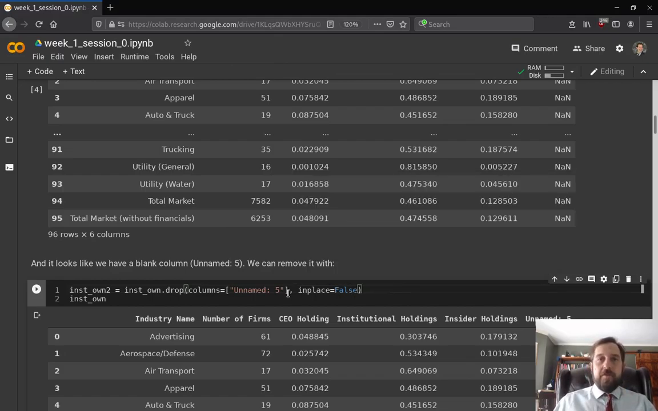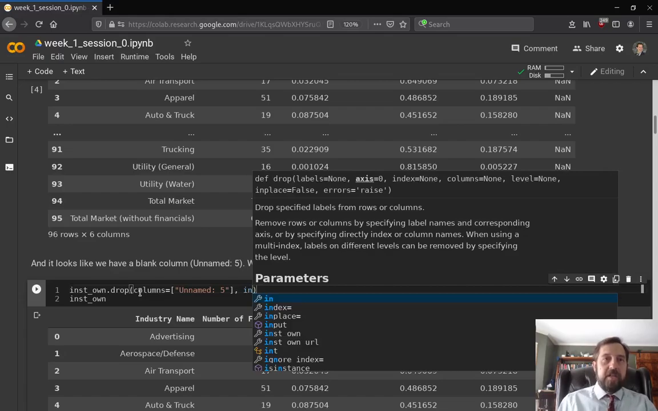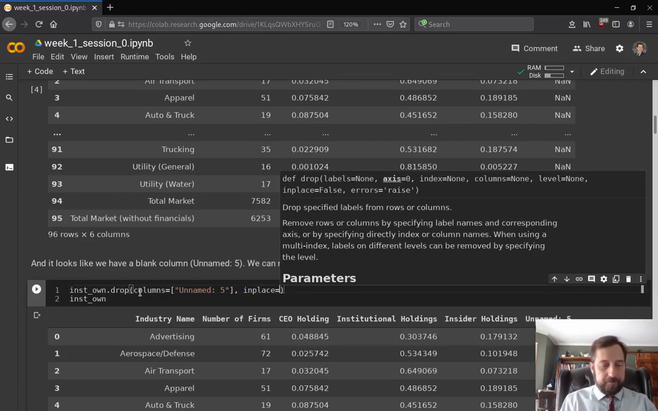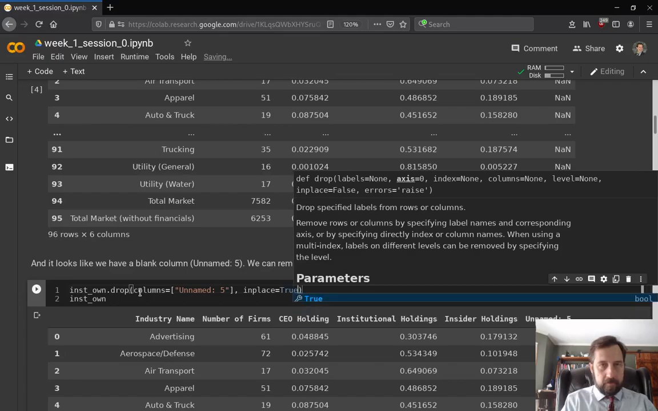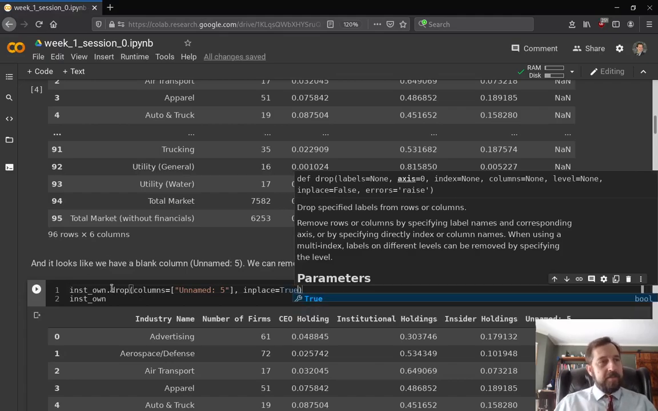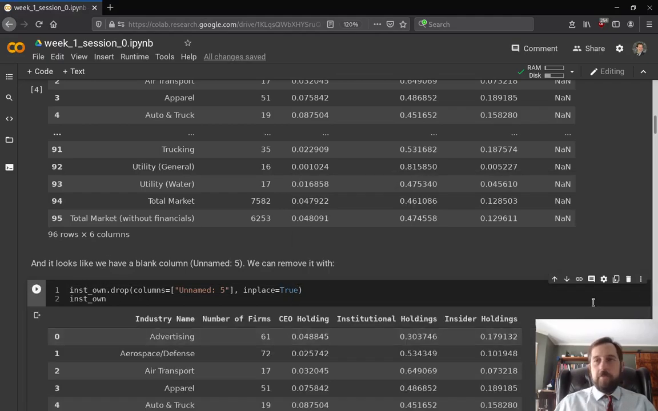So keep in mind, if you just have this here, now again, you would have to redefine it as a new variable because it will not affect the original data frame. However, I don't want to define a new variable. I actually want to just affect this data frame. In that case, what we do is the InPlace is true. Good. So now this inst-own data frame will be affected, and I print it out, and the column is gone. Excellent.